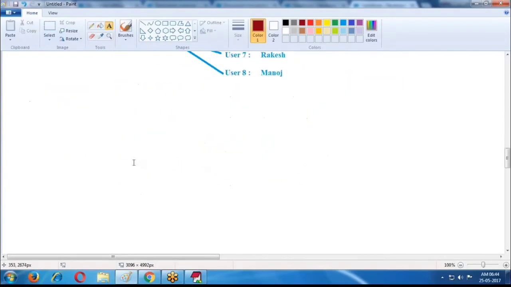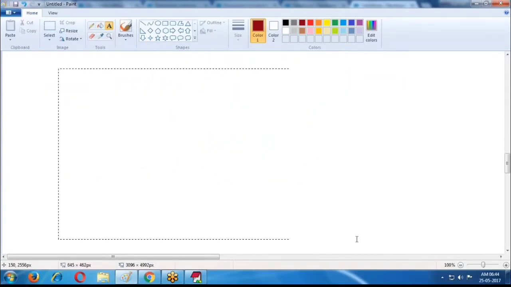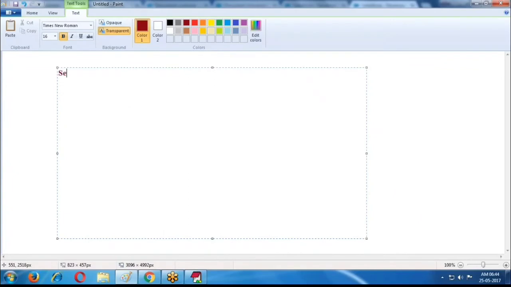And if you want to create a project, what is the navigation? Setup, build, create, apps.